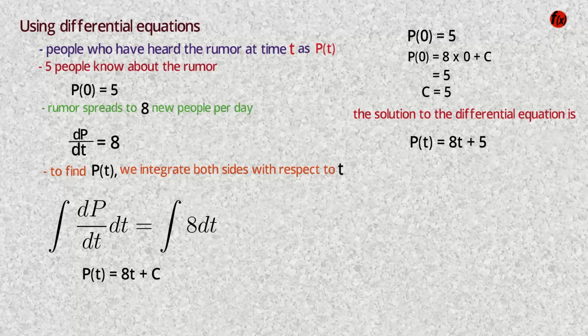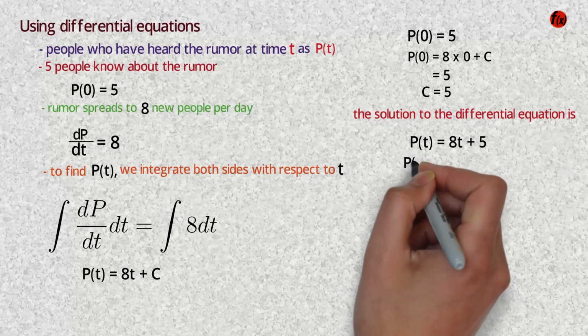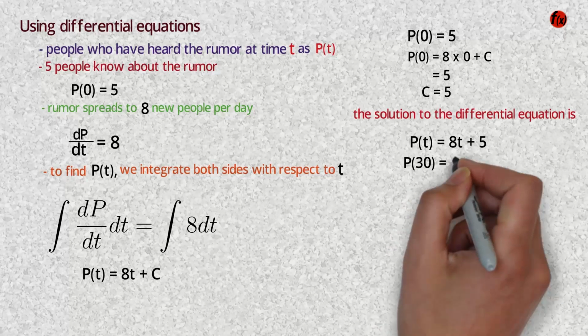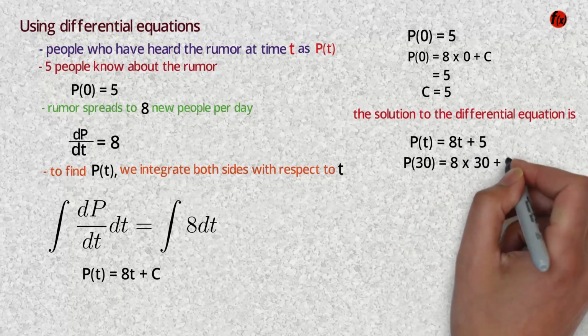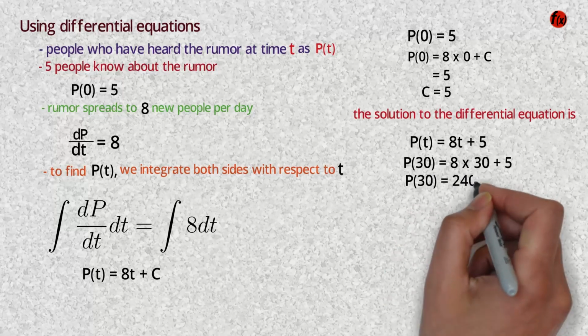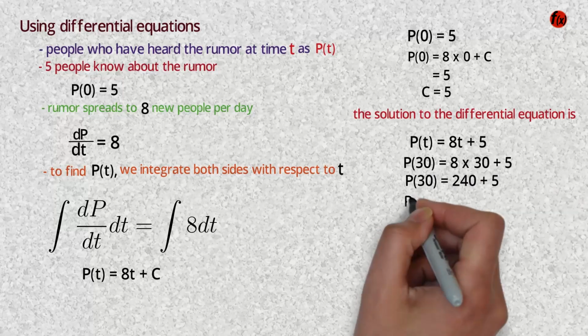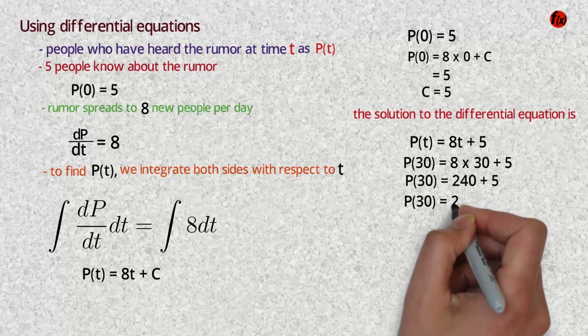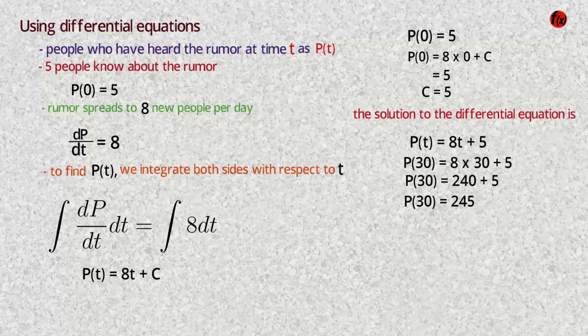To find the number of people who have heard the rumor after 1 month, 30 days, we substitute t equals 30 into the equation. P(30) equals 8 times 30 plus 5. P(30) equals 240 plus 5. P(30) equals 245. Therefore, after 1 month, 245 people will have heard the rumor.